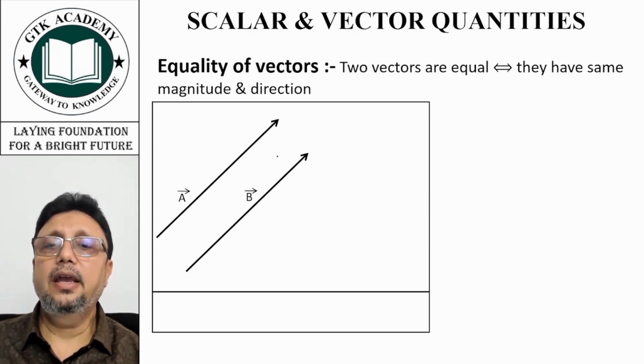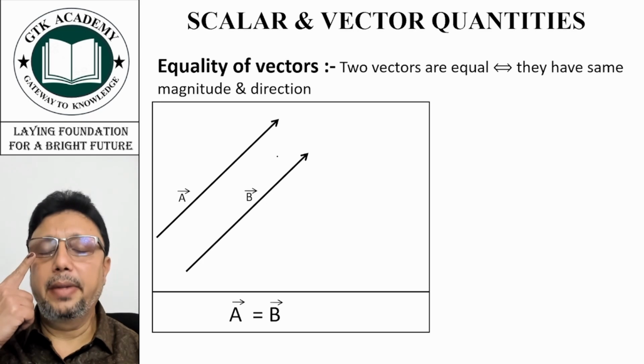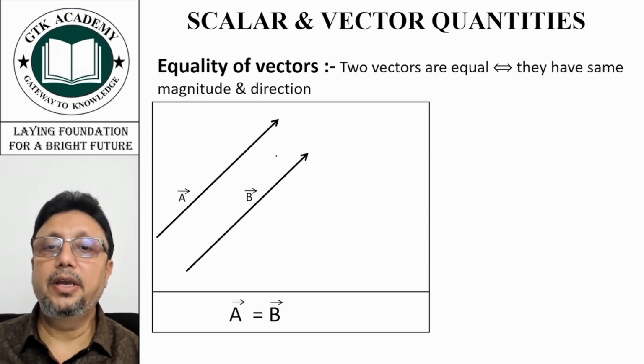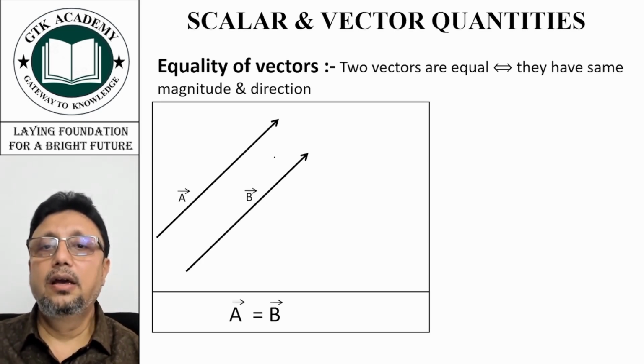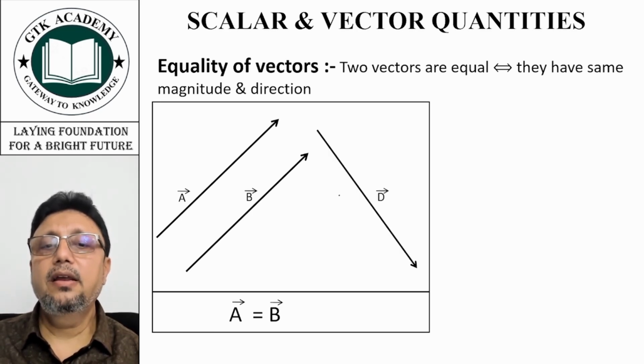That means A is equal to B. The magnitude and direction of A and B are equal. But if we have another vector D like this, here the magnitude of D is equal to A and B, but its direction is not the same. So we'll say A is not equal to D vector.